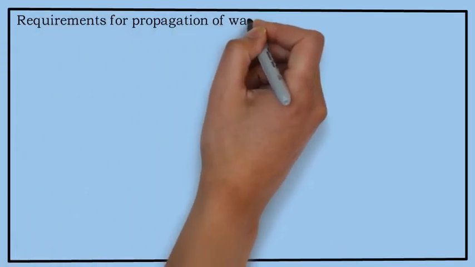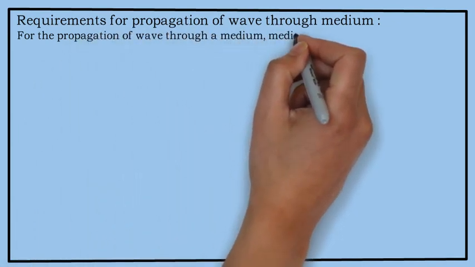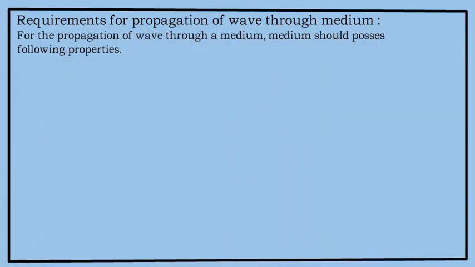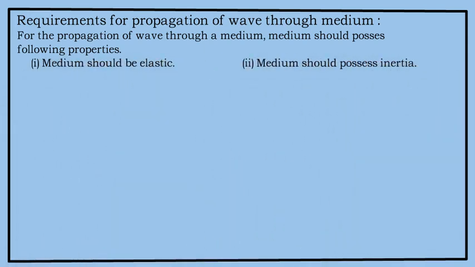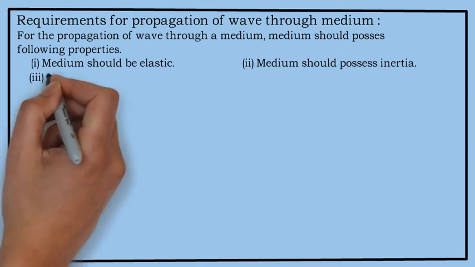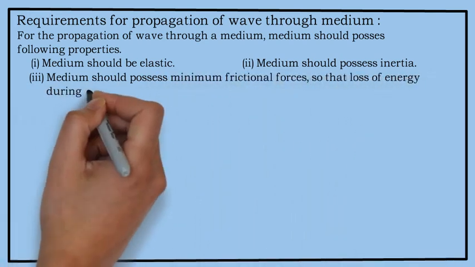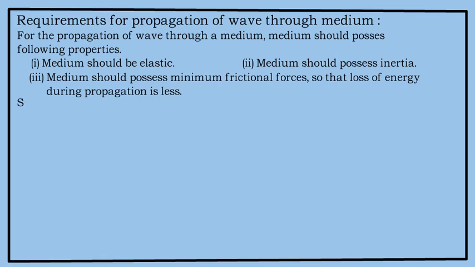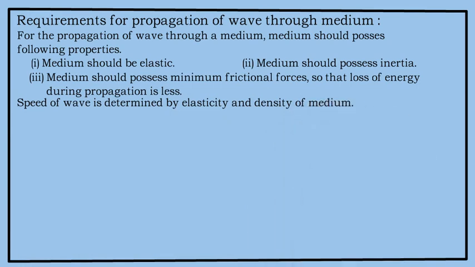Requirements for propagation of the wave through the medium. For the propagation of the wave, the medium should possess the following properties. The medium should be elastic. The medium should possess inertia. This is a very important characteristic of the medium. If it doesn't possess any inertia, it will not be in a position to carry mechanical waves. And the last one is that the medium should possess minimum frictional forces so that the loss of energy during propagation is less. Speed of a wave is determined by elasticity and density of the medium.